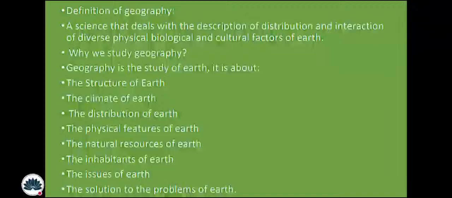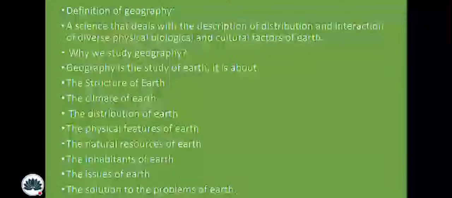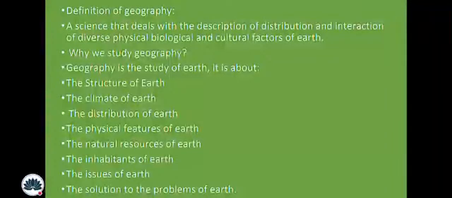And if you are asked about geography, geography is the study of Earth: its structure, climate distribution, physical features, natural resources, inhabitants, and issues of Earth, and the solution to the problems of Earth. You are also required to deal with terminologies such as structural climate, which have been appearing in your geography of Pakistan studies paper.